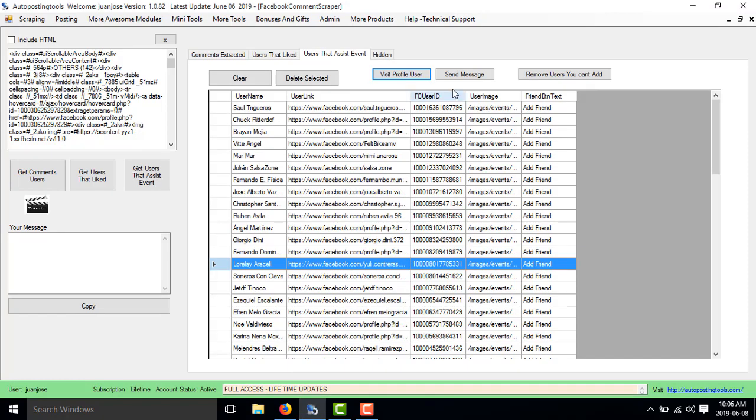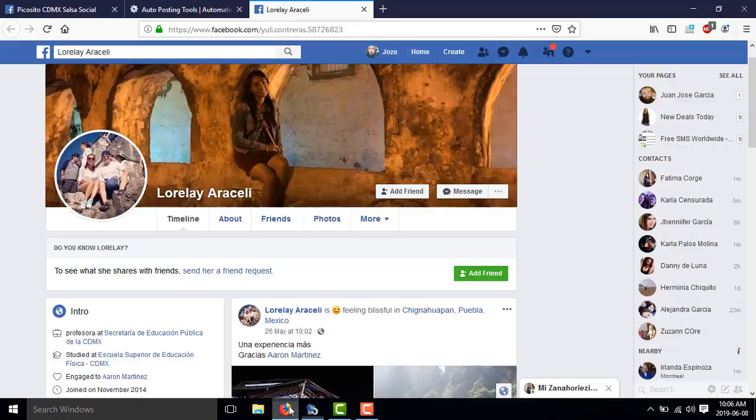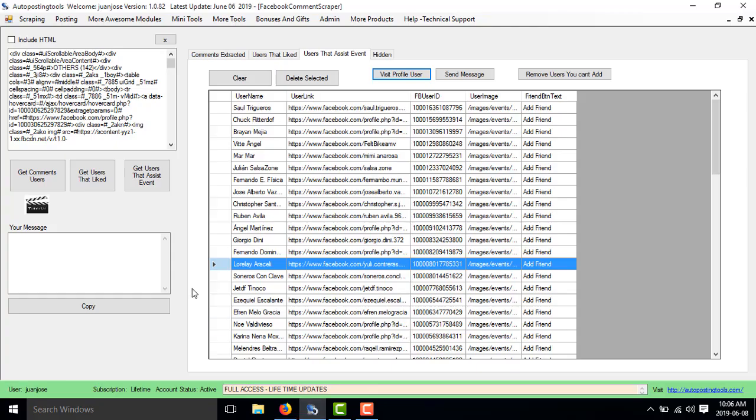I could also click on send message, and it will send me to the message section to be able to send a message to this person. Here I could put my message and click copy, and I have a text box where I could keep changing my message depending on who I'm sending it to.